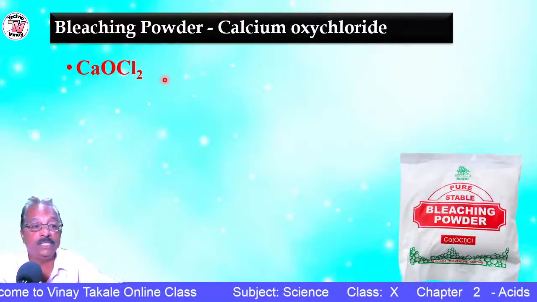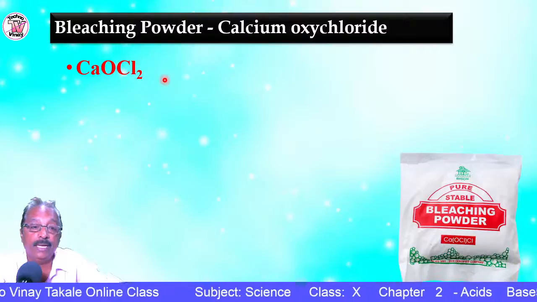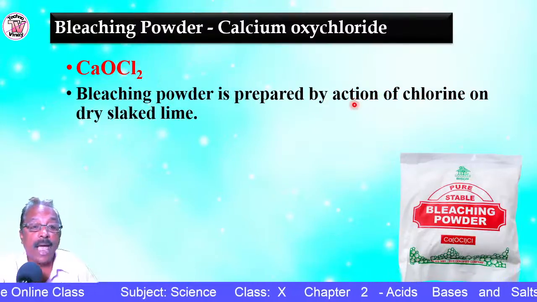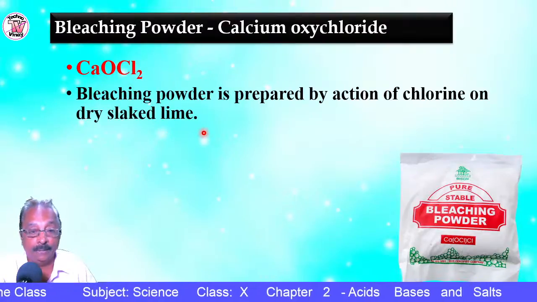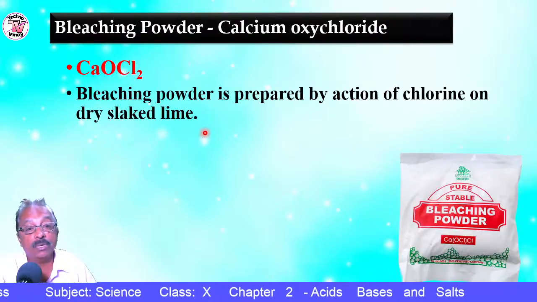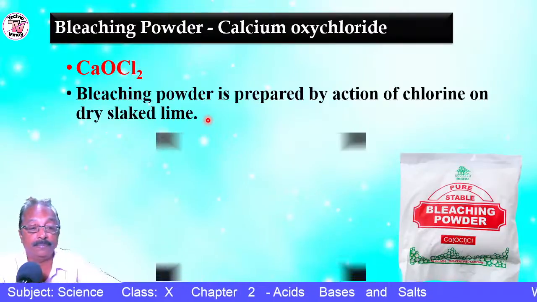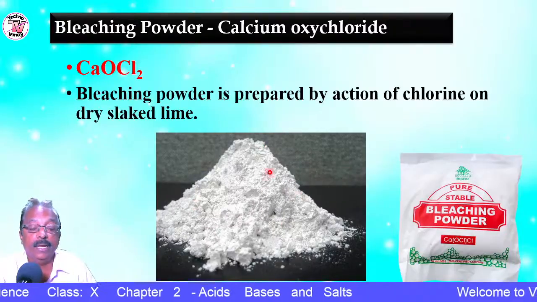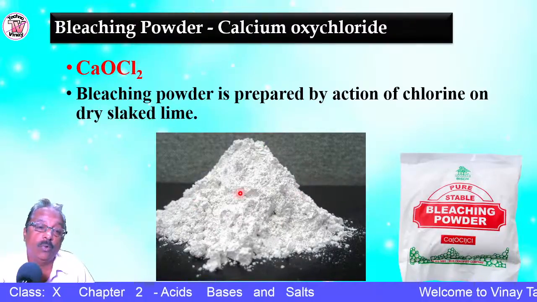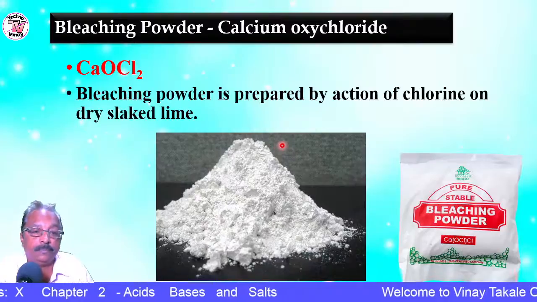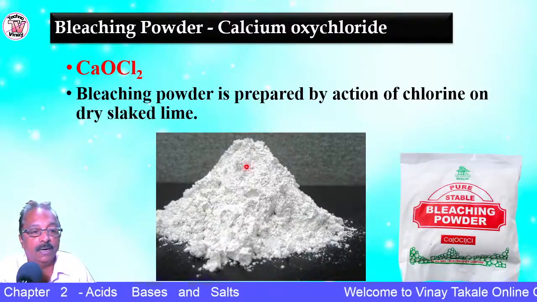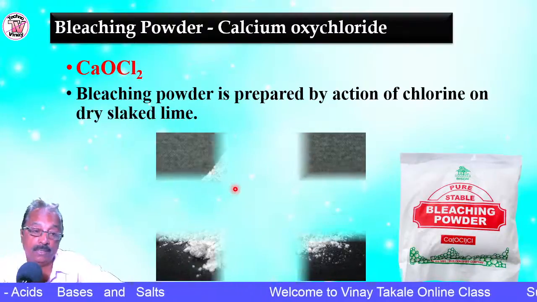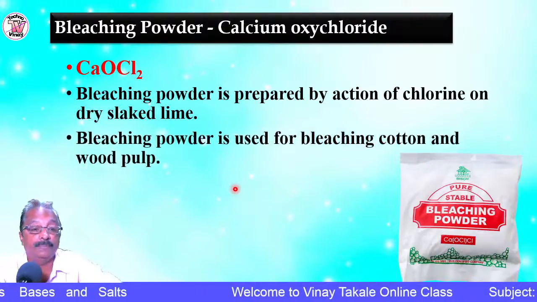So how is this bleaching powder prepared? Let us see the preparation. Bleaching powder is prepared by the action of chlorine on dry slaked lime. Chlorine gas is passed over the dry slaked lime. This is the lime here, it is dry, anhydrous. When chlorine gas is passed on this dry slaked lime, the bleaching powder is obtained.